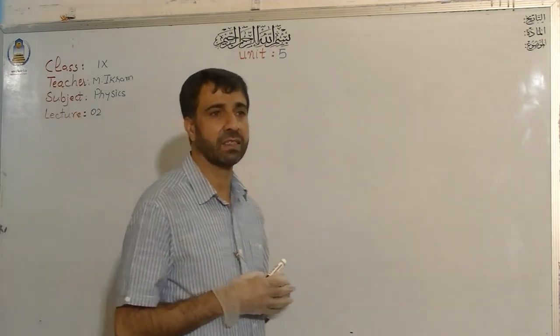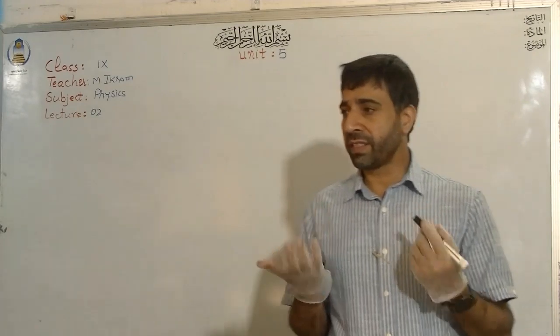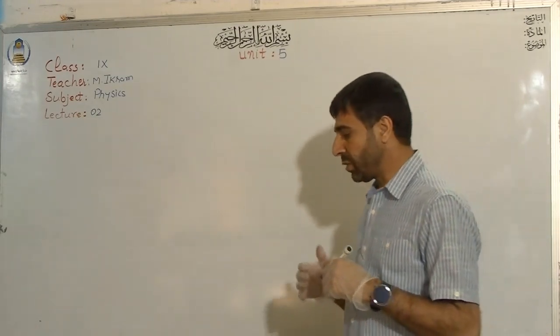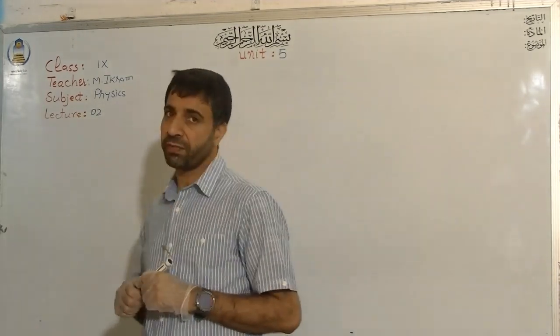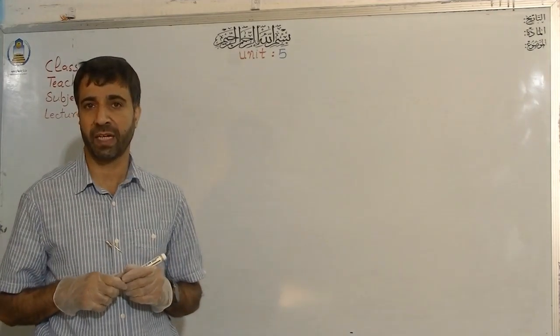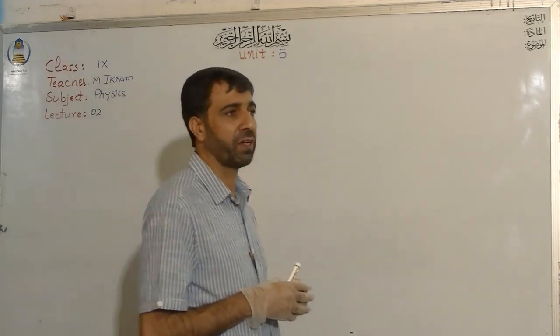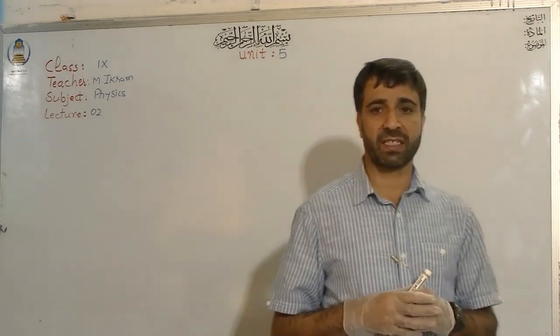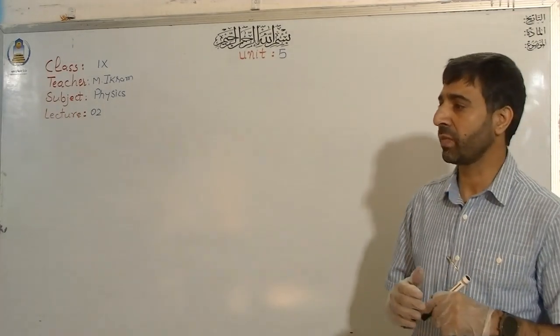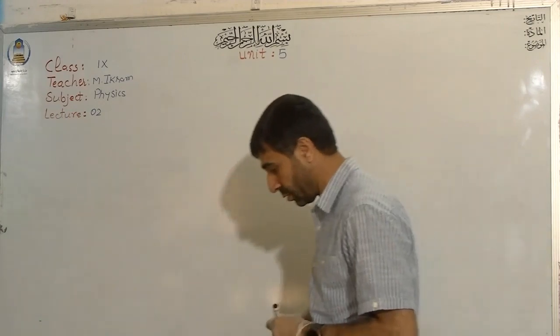In this class, I will tell you how we can measure the gravity, because you know physics mostly believes in measurement. If something is not measurable, there is no place for those things in physics. So we need to measure the gravitational force also.